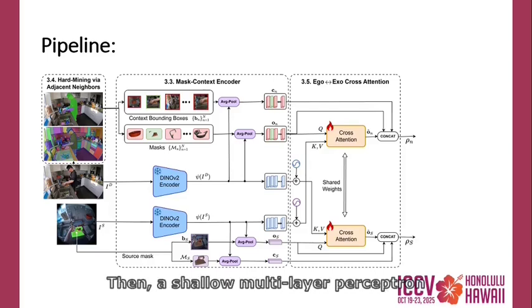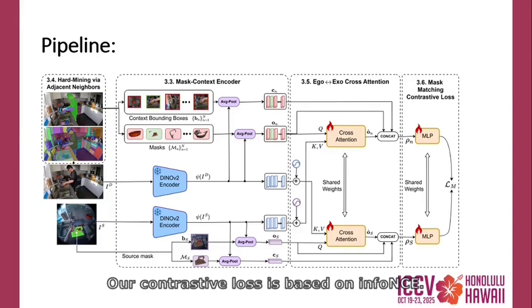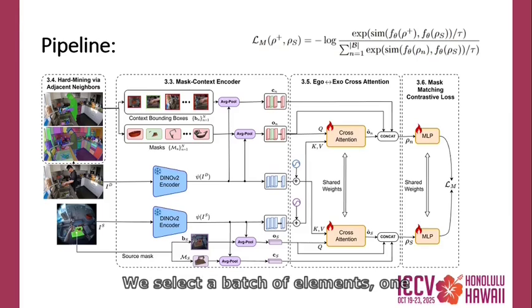Then, a shallow multi-layer perceptron maps the cross-view embeddings to a latent feature representation. This mapping ensures that both egocentric and exocentric masks are embedded within a shared latent space, enabling a cross-view comparison. Our contrastive loss is based on InfoNCE. We select a batch of elements, one positive and the rest negatives, from the list of closest neighbors around the target object in the other view. This mask matching contrastive loss aligns the corresponding cross-view object embeddings while it separates the remaining object candidates in the feature space.